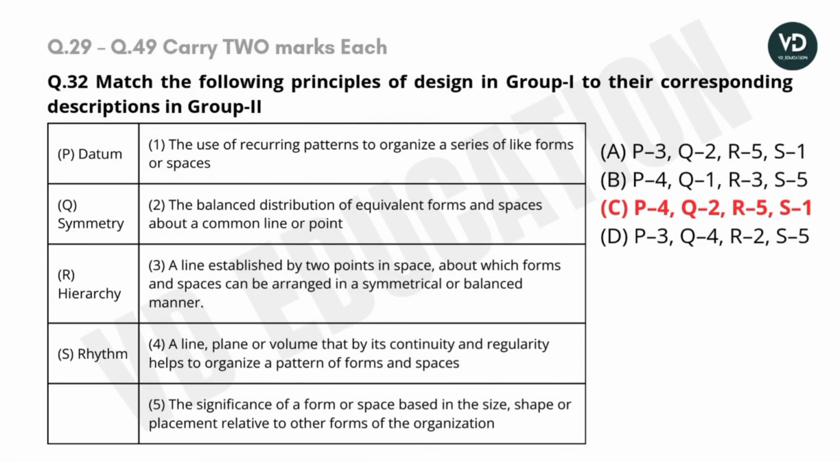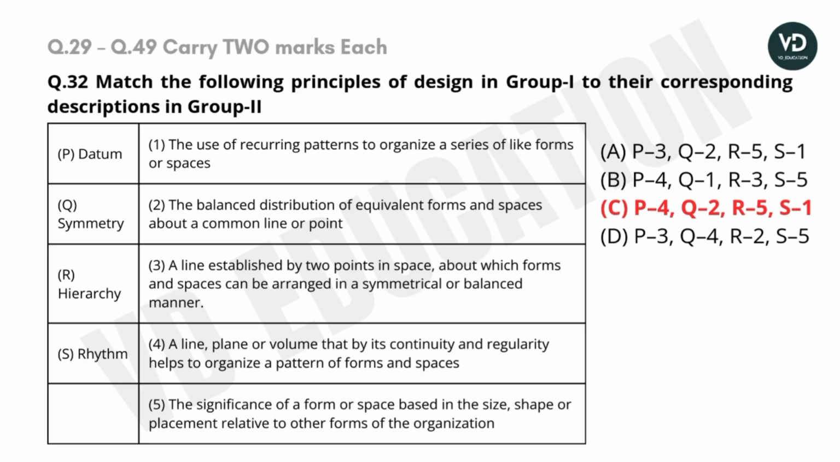Question number 32. Match the following principles of design in group 1 to their corresponding descriptions in group 2. P. The datum, Q. Symmetry, R. Hierarchy, S. Rhythm. Their corresponding descriptions are: First, the use of recurring pattern to organize a series of like forms and spaces. Second, the balanced distribution of equivalent forms and spaces about a common line or a point. Third, a line established by 2 points in a space about which forms and spaces can be arranged in a symmetrical or a balanced manner.